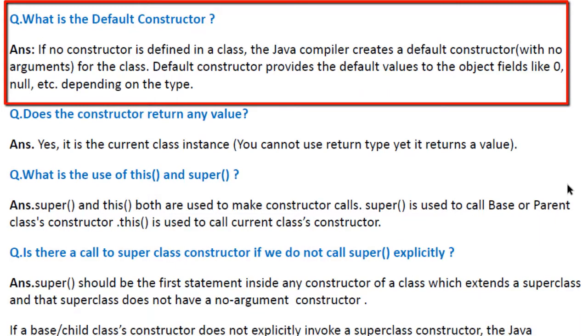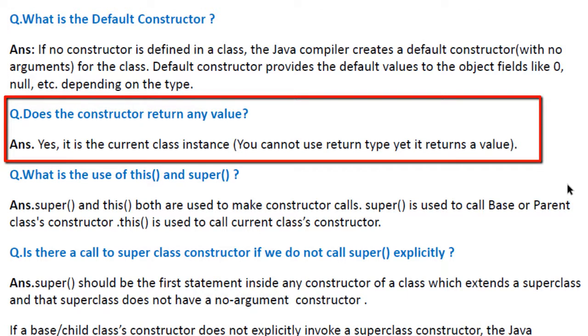What is a default constructor? If no constructor is defined in a class, the Java compiler creates a default constructor with no arguments for the class. The default constructor provides the default values to the object fields like 0, null, etc. depending on the type of the fields. Does the constructor return any value? Yes, it is the current class instance. You cannot use a return type, yet it returns a value.